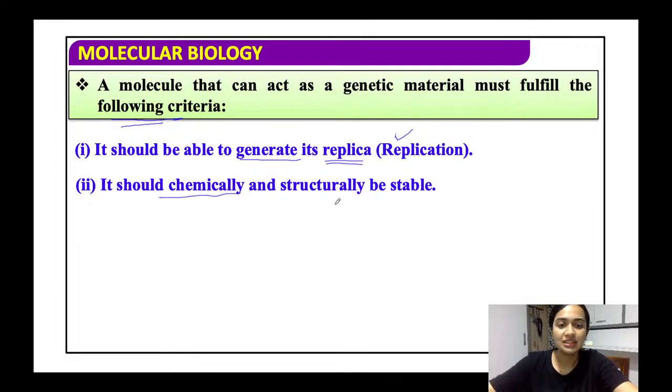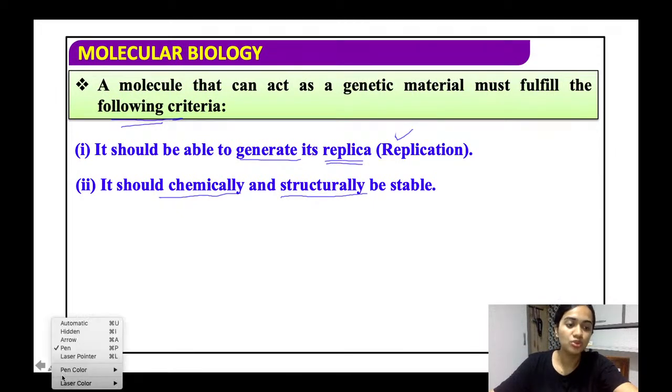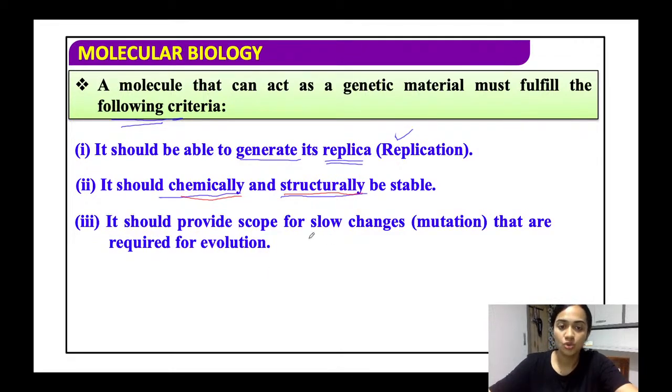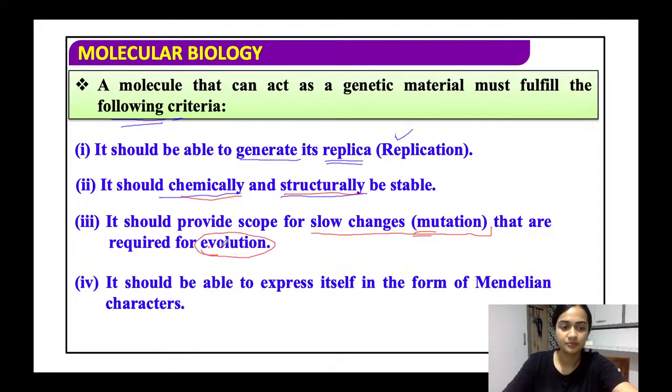It should be chemically and structurally stable. ठीक है, अगर ये स्टेबल ही ना हो तो ये पूरे बॉडी का जेनेटिक मटेरियल कैसे बनेगा. Then if it is not stable, what will happen? It will lead to severe mutations. So एक ही स्ट्रक्चर होना चाहिए डीएनए का, and it should not keep changing. It should provide scope for some slow changes or mutations. It should be structurally stable, but there should also be a scope for mutation, which is very much required for evolution. All right.